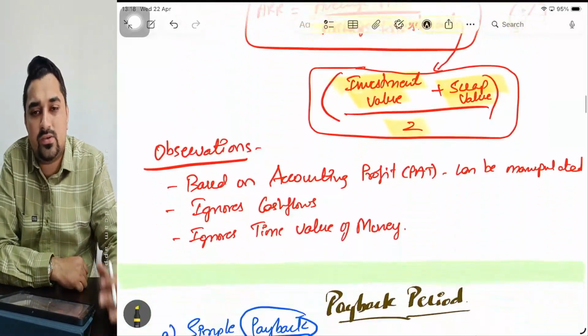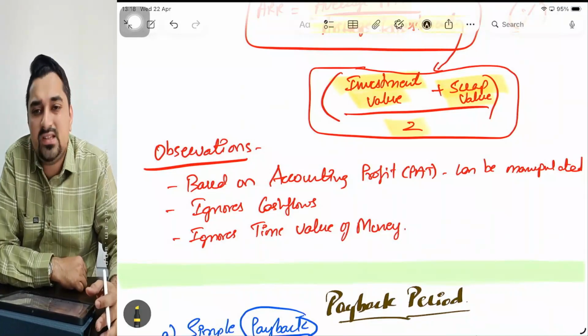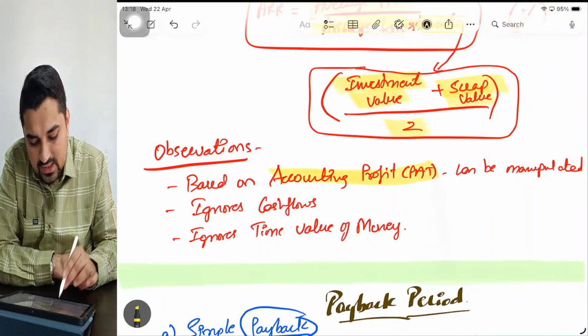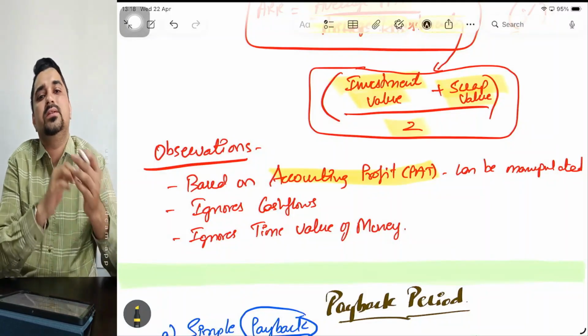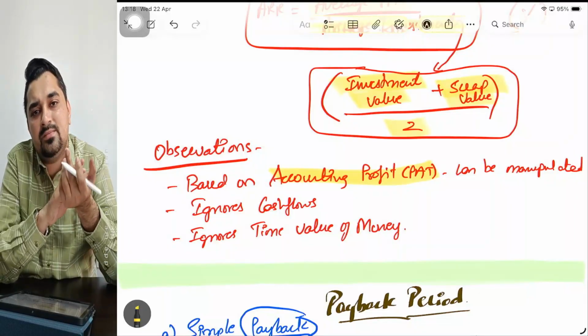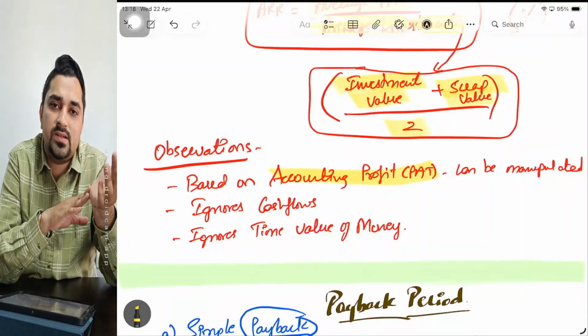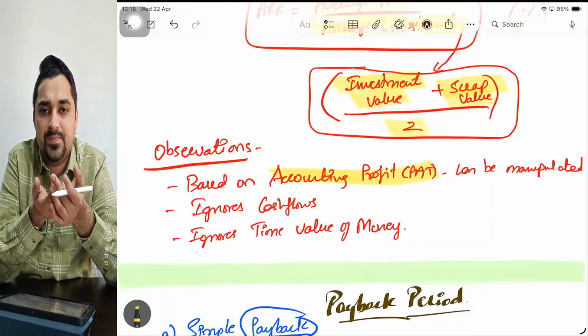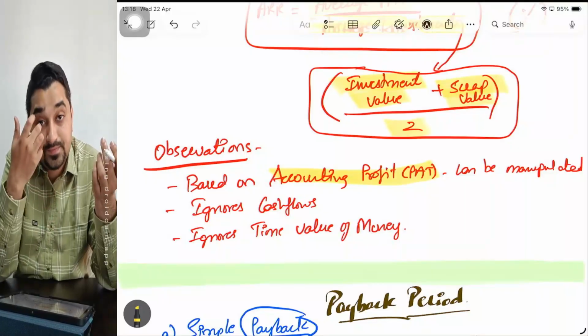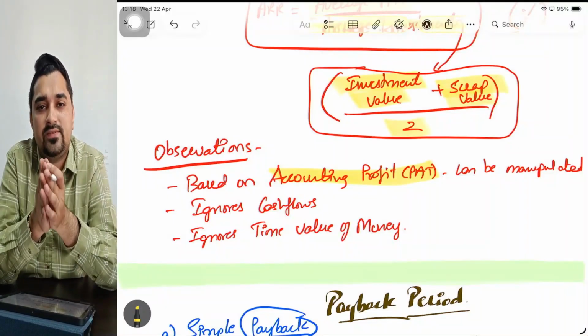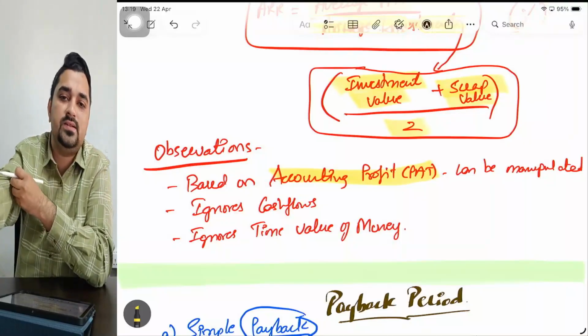Now, what are the drawbacks? What are the observations of these methods? These methods are generally based on your accounting profit, that is your profit after tax. Again, it is easily manipulated. How? Sir, if I calculate depreciation based on SLM, the value will be different. If I calculate depreciation based on WDV, the value will be different. Correct? It is an accounting profit. If I put a provision entry, the profit will change. Correct? So PAT, profit after tax, is not a reliable source for decision making.